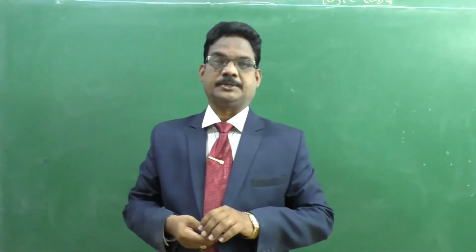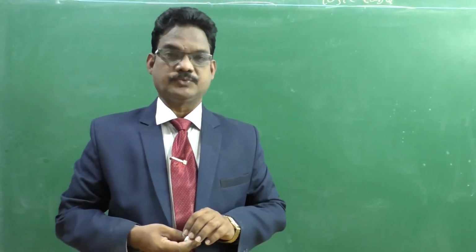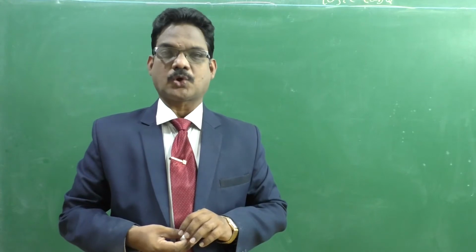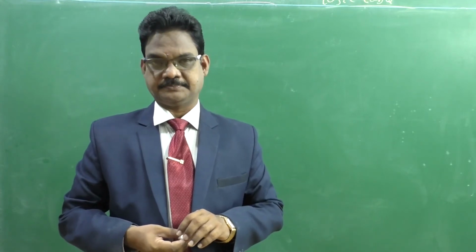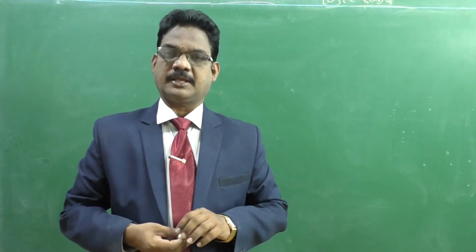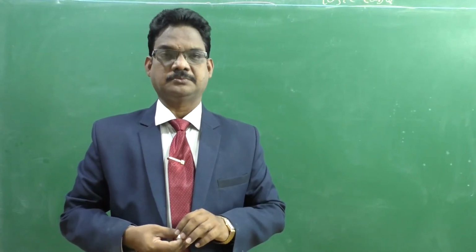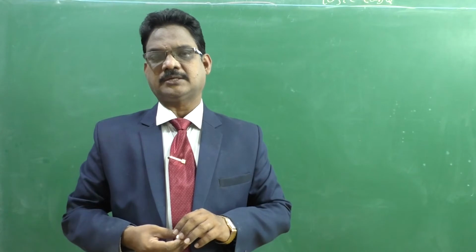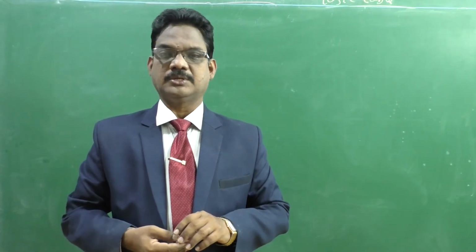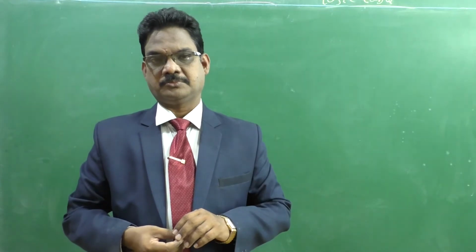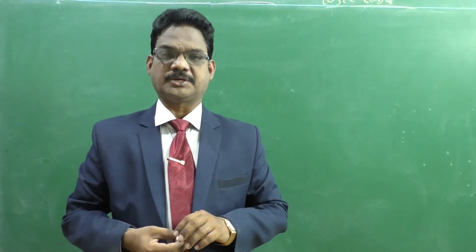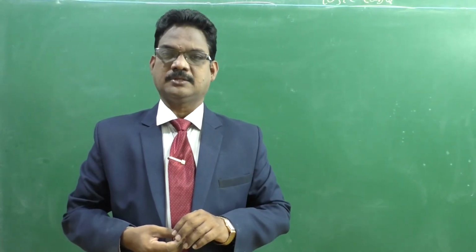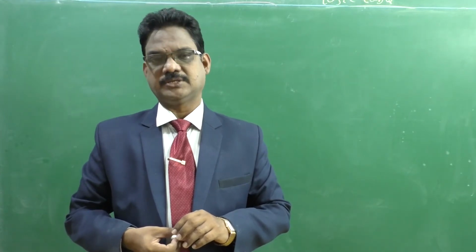Today's class. In the last class, we started the first law of thermodynamics. The first law of thermodynamics, also called the law of conservation of energy, says work and heat are mutually convertible. When a system undergoes a thermodynamic cycle, the net heat supplied to the system is equal to the net work done by the system. The internal energy is a property of the system. When a system undergoes a cycle, the net change in internal energy is equal to 0.